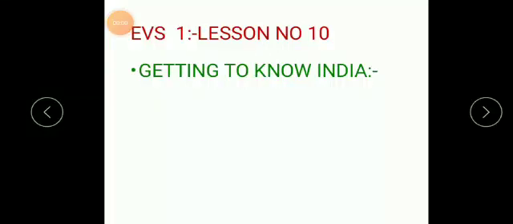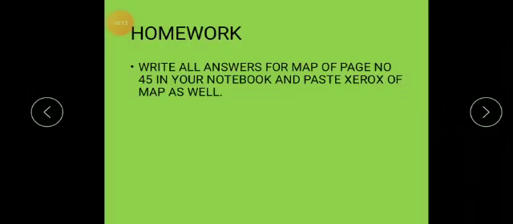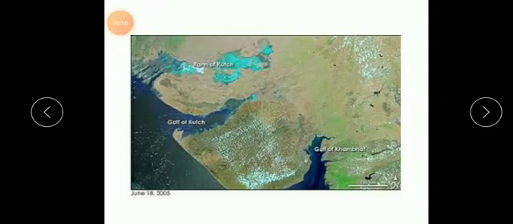Let's directly start with today's EVS 1 period with our lesson number 10, Getting to Know India. So let's begin with our first map. If you want to know India, the best thing to do is study the map. So let's see today's first map.